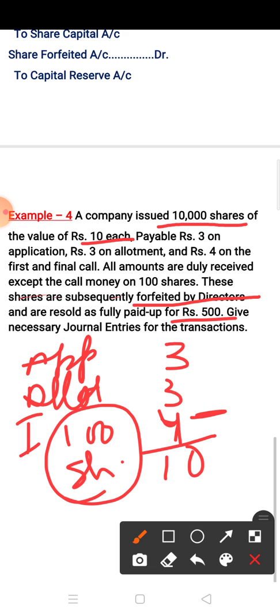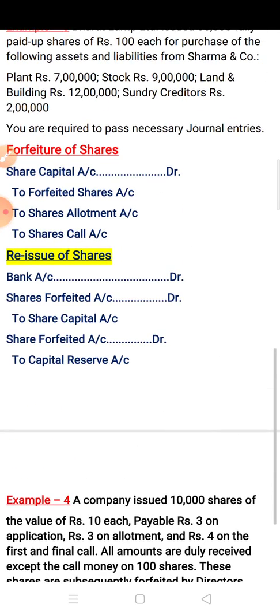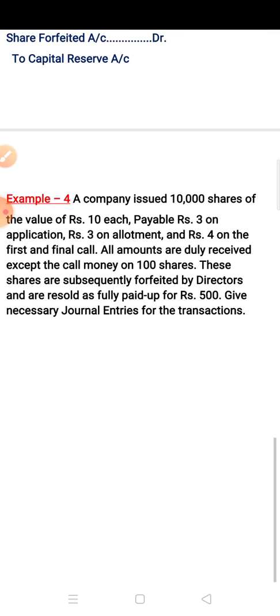So children, for application and allotment all entries are the same. For first and final call also you have to make the same entry including calls in arrear, which I already taught in the previous class. And after these 6 double entries, due and received, you have to make the forfeiture entry and after that the reissue entry. Then after reissue, one more entry you have to do, that is of capital reserve, transferring the forfeited share to the capital reserve. So let us do it.